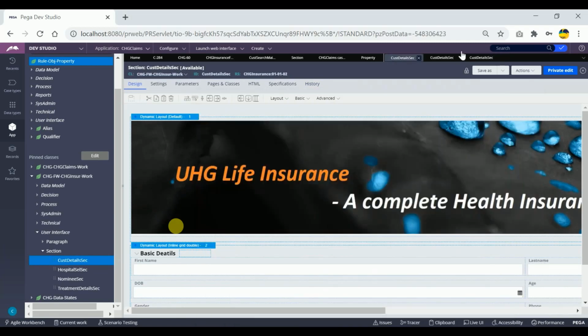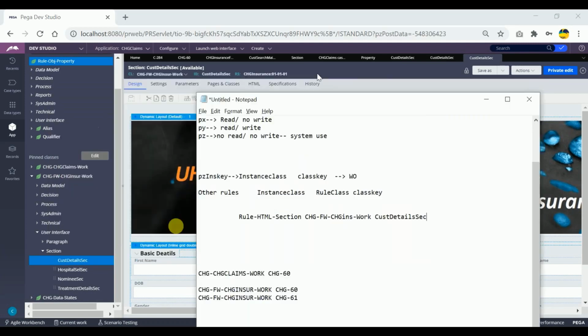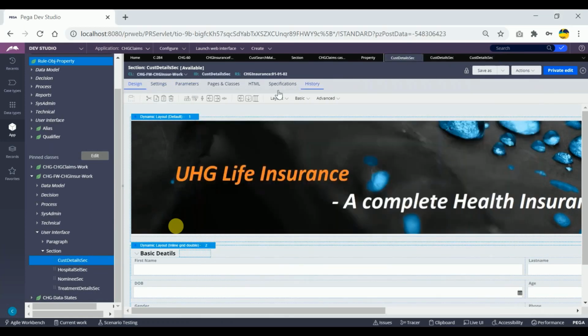So these two I want to compare. This is version number 2 and this is version number 1. Likewise, I can have hundreds of versions also. Each and everything will be in a separate instance. So this will be one record in this particular class and this will be one record in another class. So what is the pzInsKey of this one?